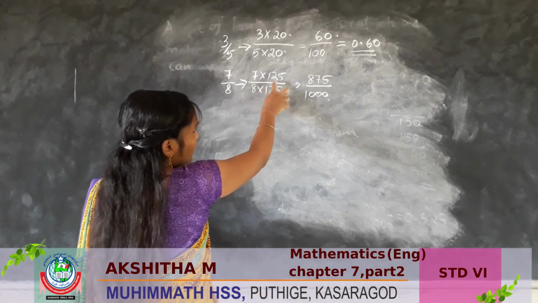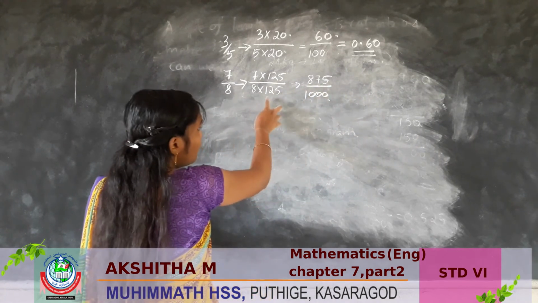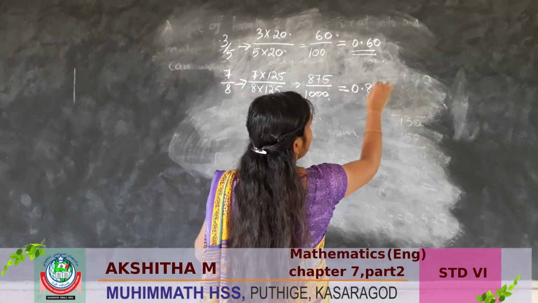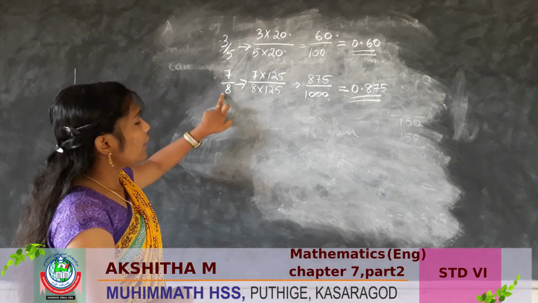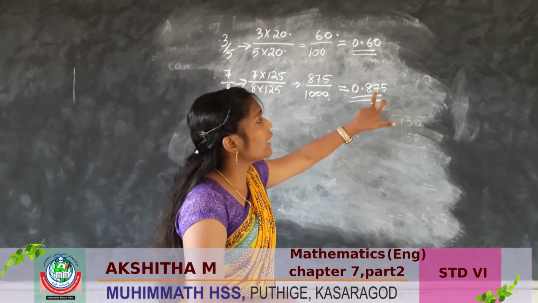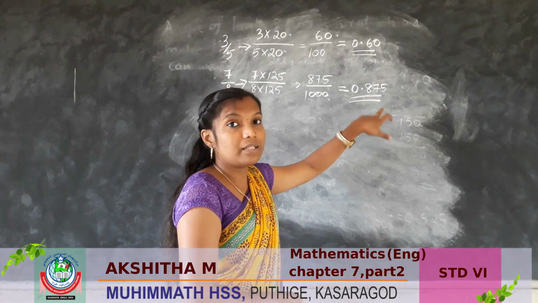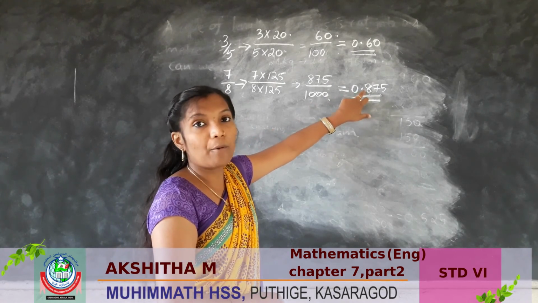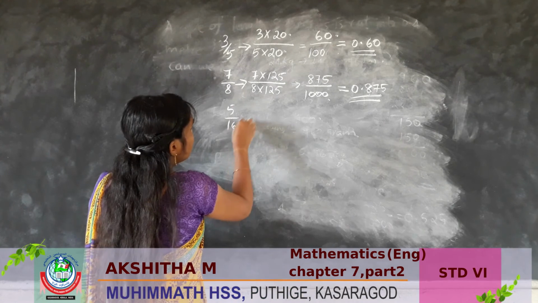Here 7 into 125 is 875, and 8 into 125 is 1000. So we can write the decimal form like this: 7 by 8 is 0.875. Here the last digit's place value is 1 by 1000. You can see here 1000, so we have to put the decimal point here. Is it clear?